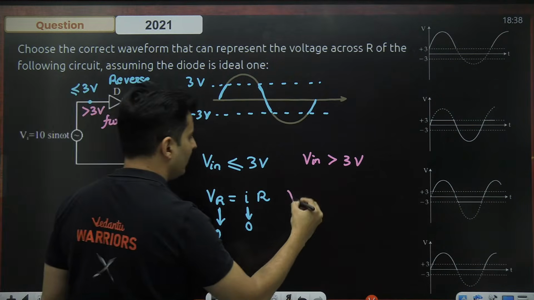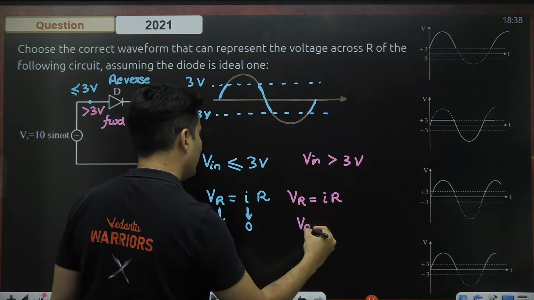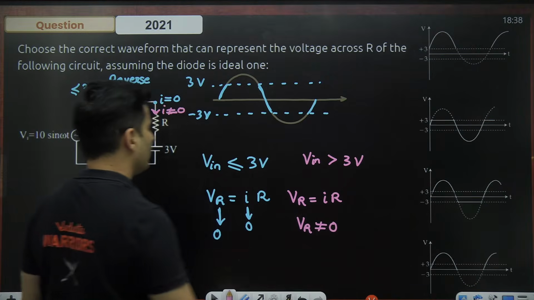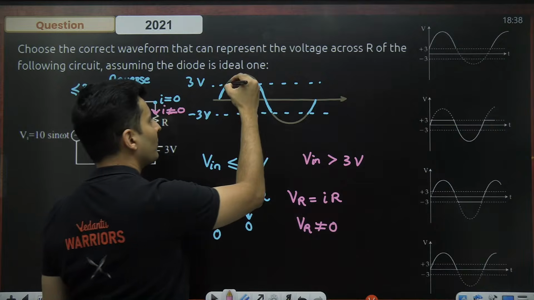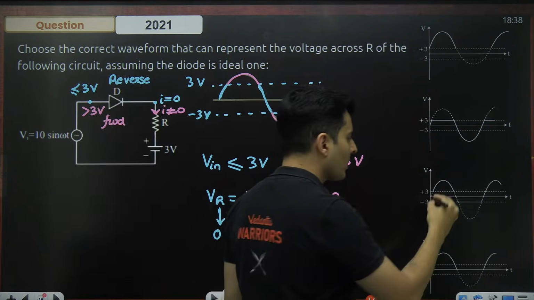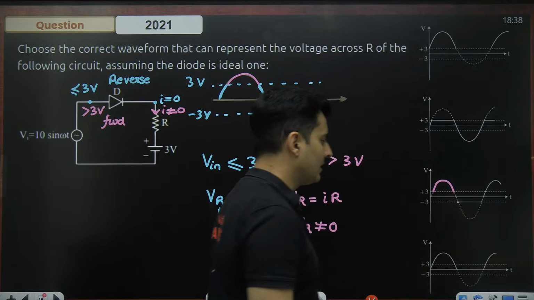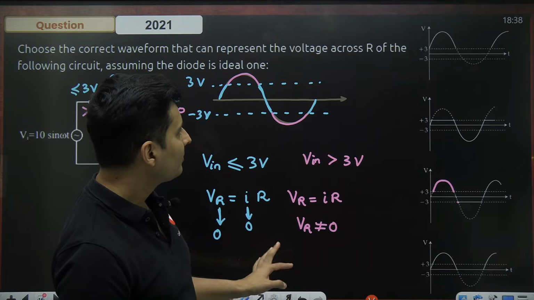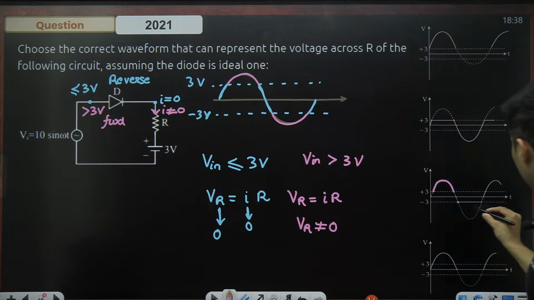And because of that, the voltage across the resistor will be current into resistance. So this voltage will definitely not be zero and will follow the same path as that of our input. So it will just continue. However, my input is growing and decaying, so it will go as it is. That's it. So I think somewhere it is missing.